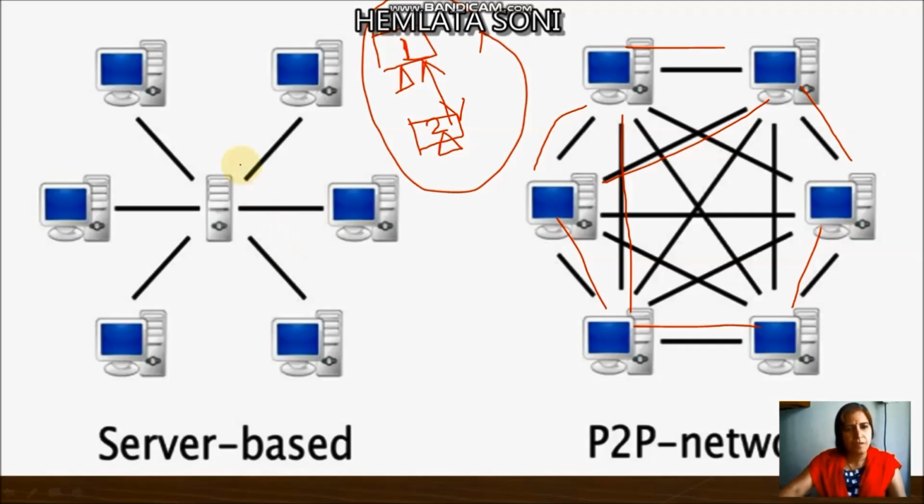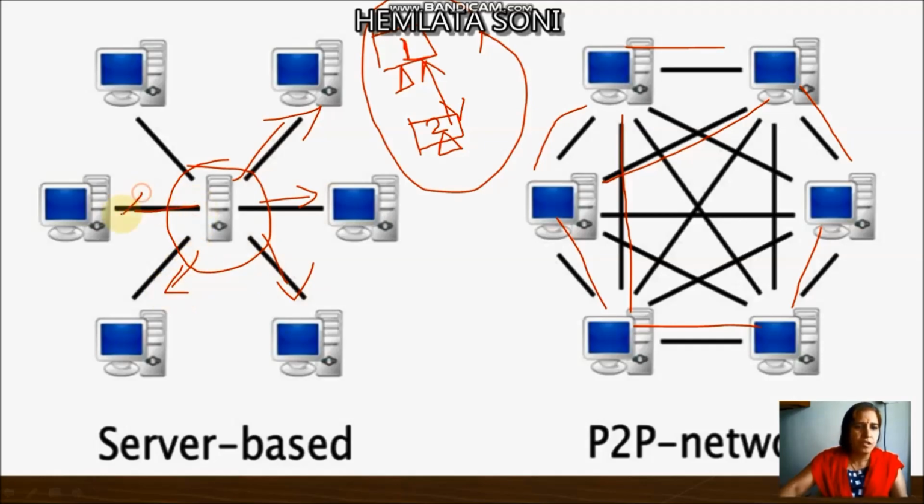That server computer has the capability to serve other computers. Obviously it will have more power, processing, and storage compared to other computers. The centralized computer which is serving other computers is known as a server, and the rest of the computers, those using the services of the server computer, are known as client computers.